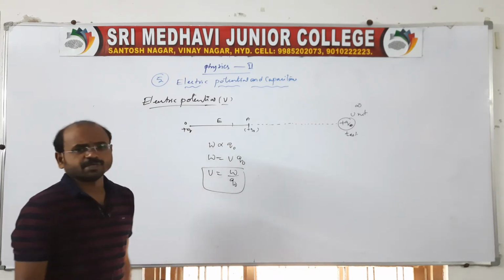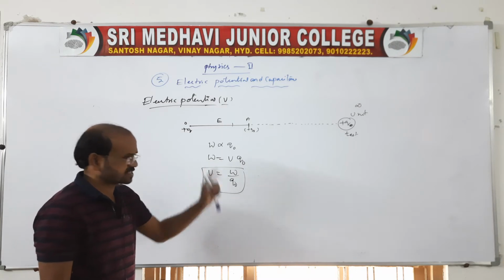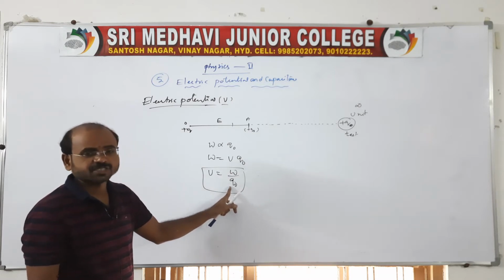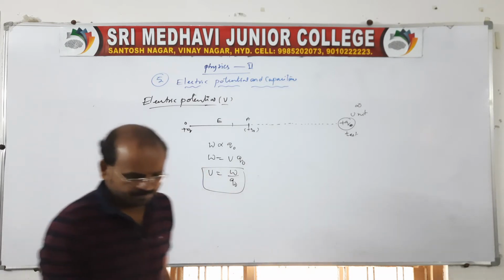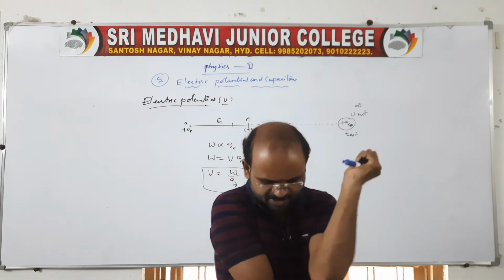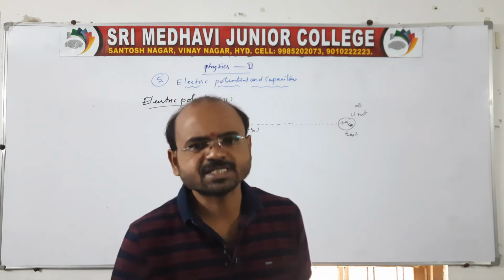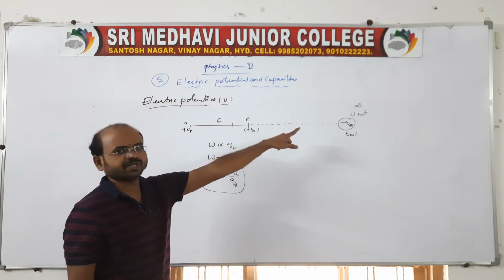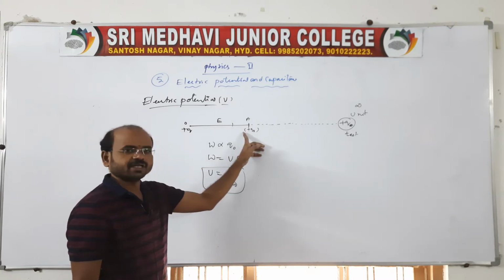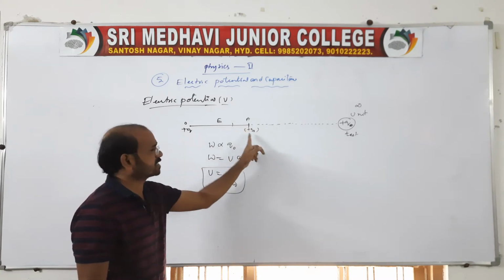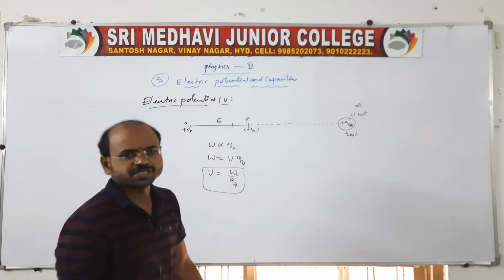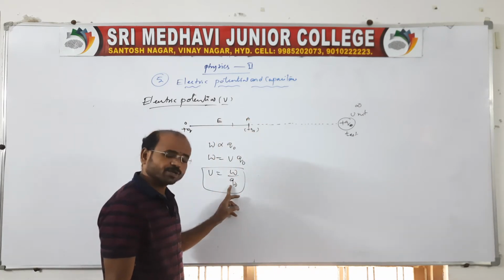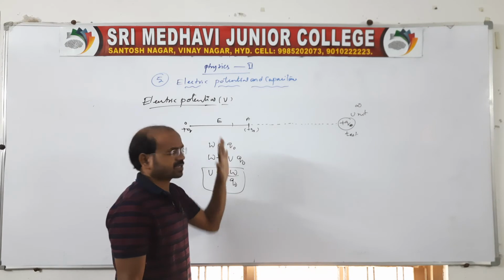So V is nothing but a potential, and it is defined as the work done per unit of positive charge brought in. So we can say the potential is the work done per unit of positive test charge Q naught, brought from infinity and placed at a point in the field. That is nothing but what we call the electric potential. So V is equal to W by Q naught. This is about electric potential.